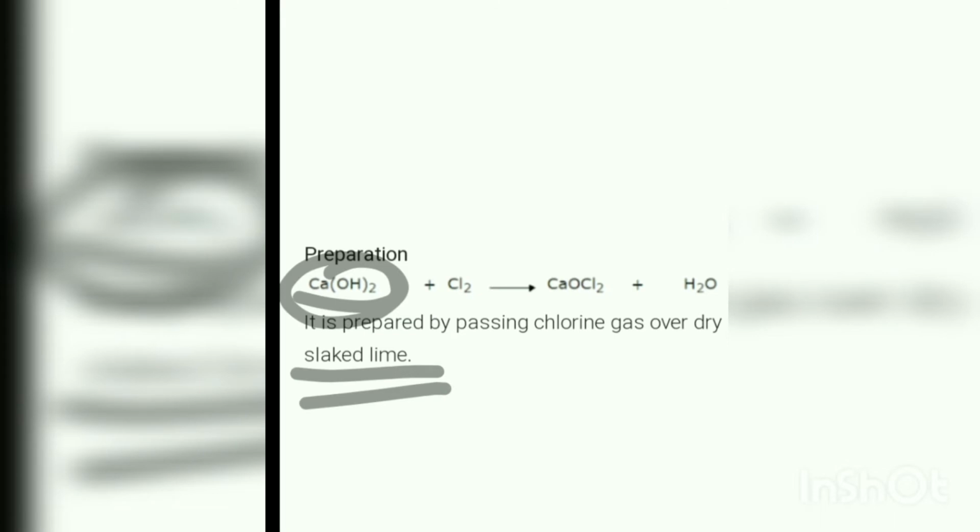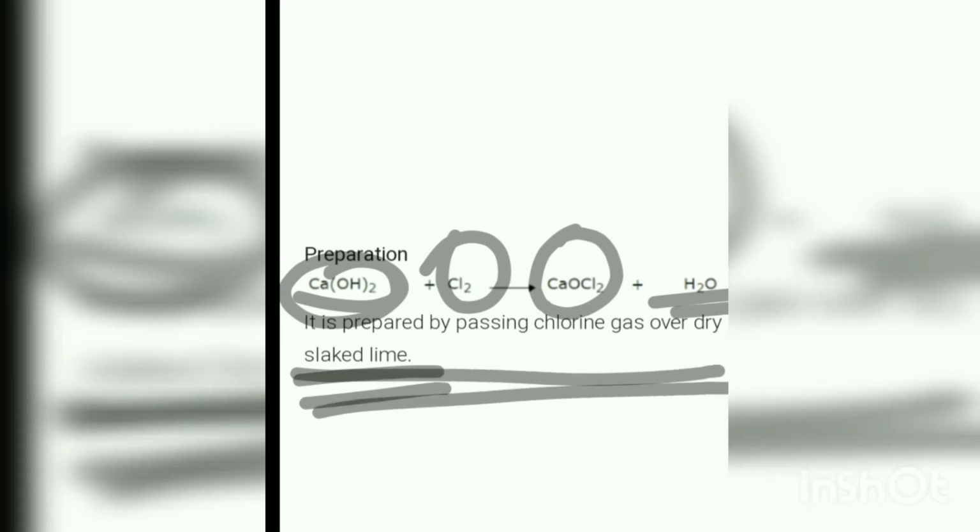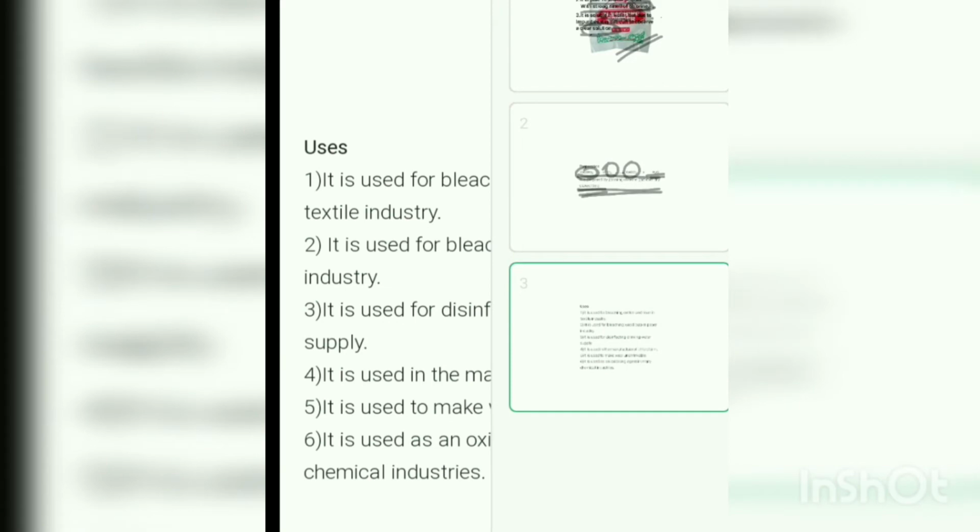When dry slaked lime is treated with chlorine gas, the chlorine gas reacts with the slaked lime. It will give us bleaching powder with the liberation of water. So this is a very simple preparation of bleaching powder. Here you should remember this reaction. Next, coming to the next slide, the uses of bleaching powder.